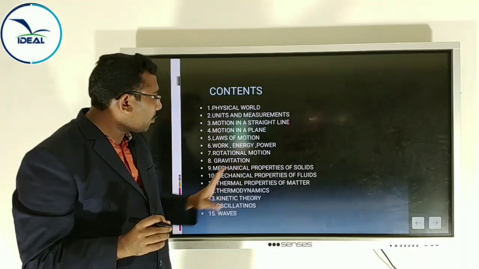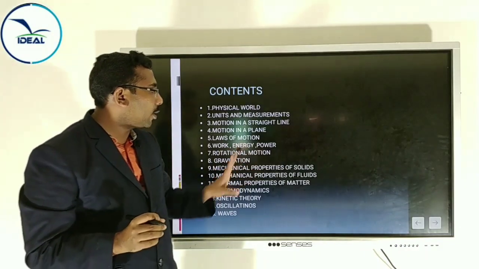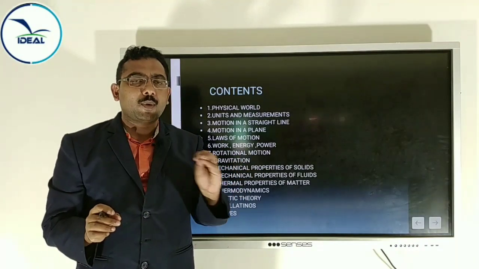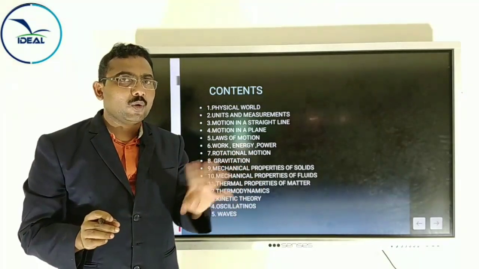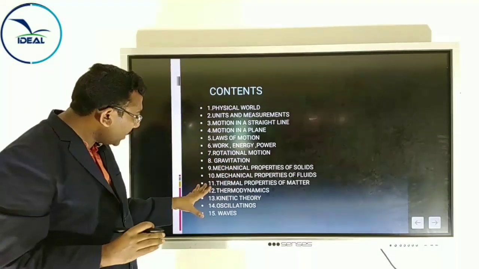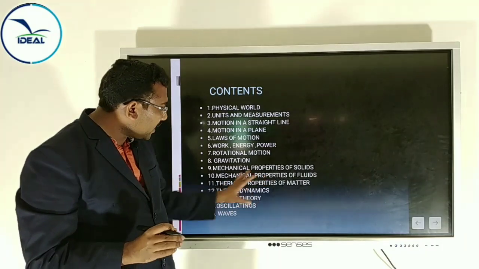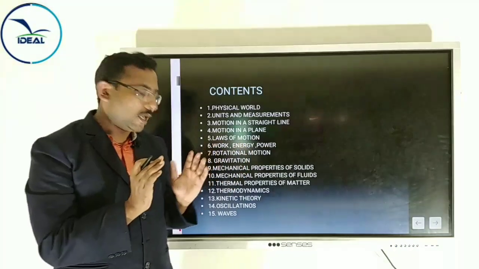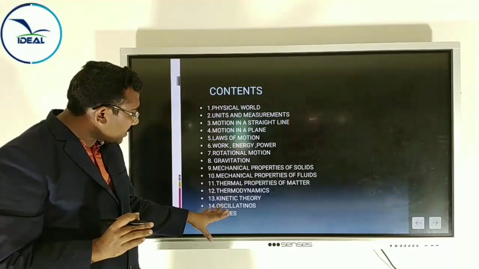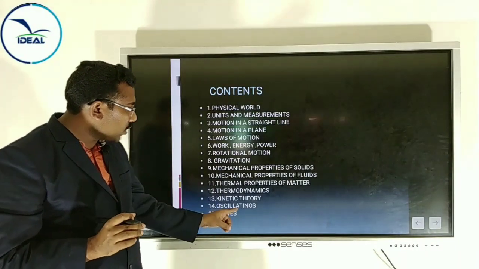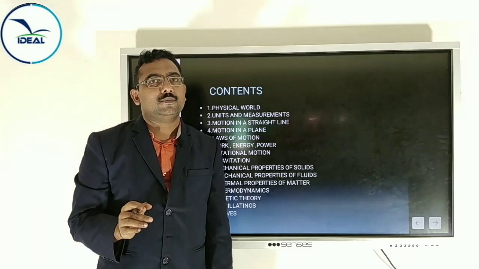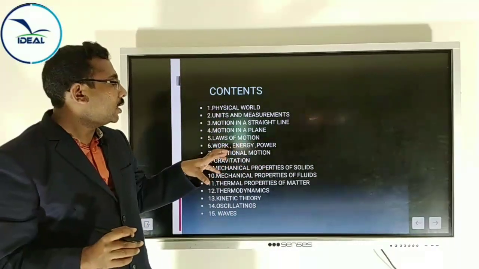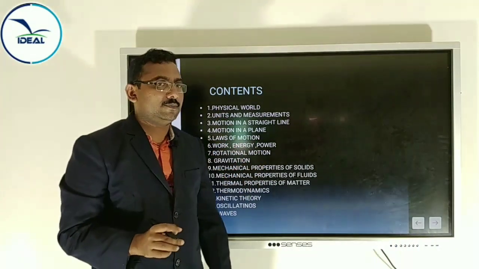And the mechanical properties of solids and mechanical properties of fluids, a unit. And then thermal properties of matter, thermodynamics, kinetic theory from the thermodynamics portion. And the last two chapters are also very important, oscillations and waves. These are the 15 chapters you want to study in the first year. Okay.